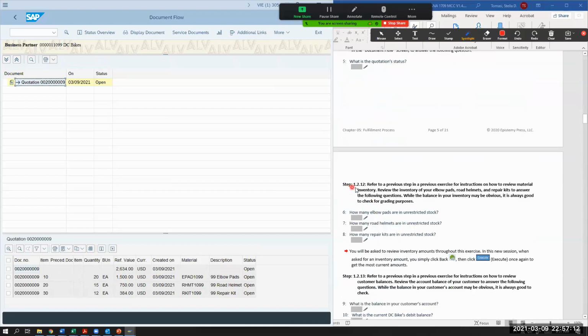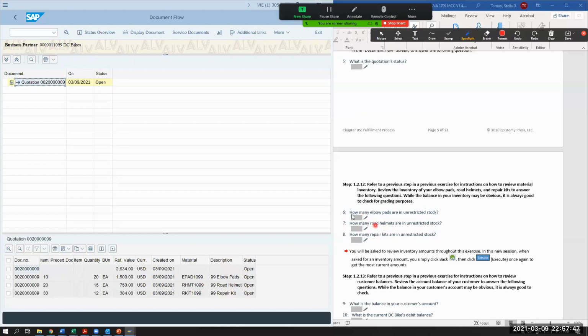So now we're in step 1.2.12. Refer to the previous step in the previous exercise for instructions on how to review material inventory. That was in 5.1. You had to review material inventory. Review the inventory of your elbow pads, road helmets and repair kits to answer the following question. While the balance in your inventory may be obvious, it's always good to check for grading purposes. So it's kind of obvious that everything is still the same. We still have 50 in unrestricted, 50 for here, and 50 there.